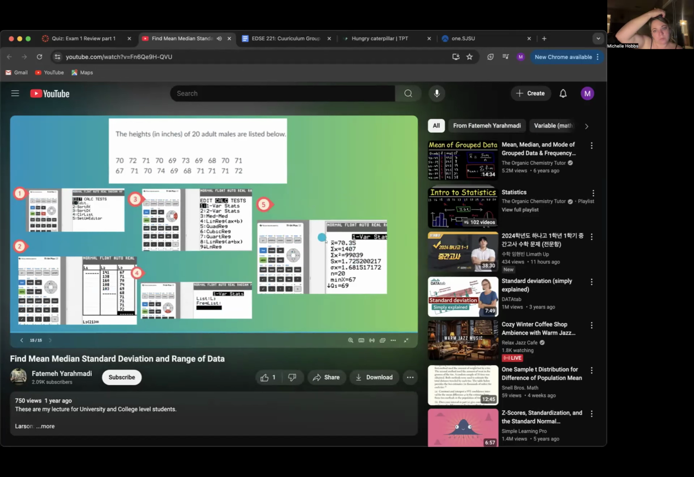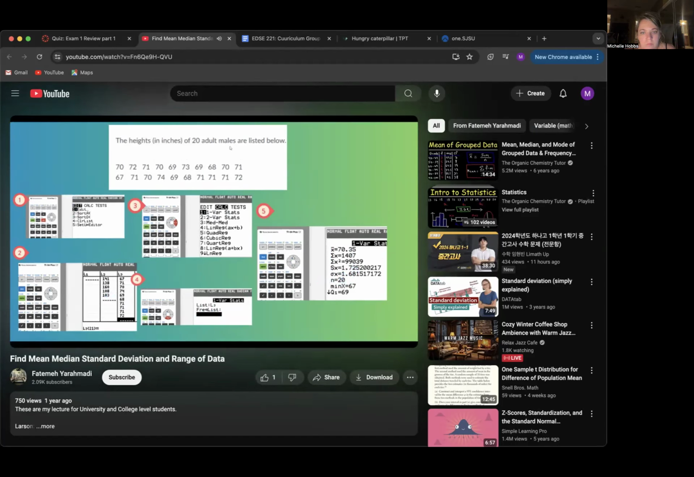When you do the calculation, it gives you X bar, which is the average, S sub X, which is the sample standard deviation, and sigma sub X, which is your population standard deviation. You can also find the range of the data as well. So let's take a look at our calculator and do the computation. Let us share the screen with you.